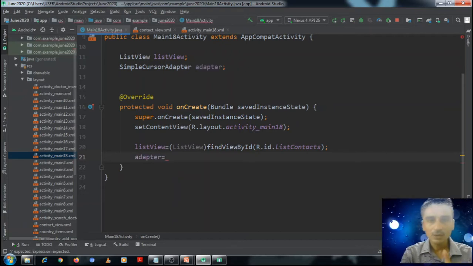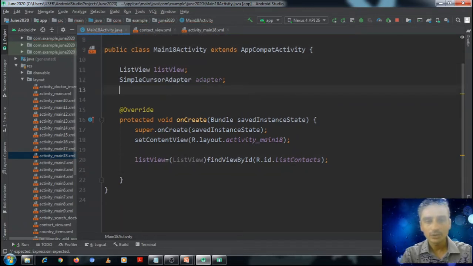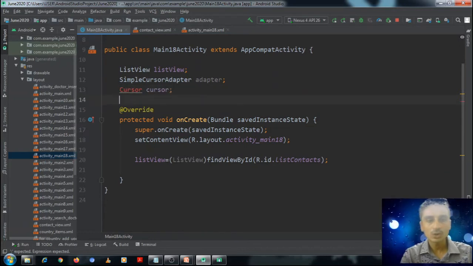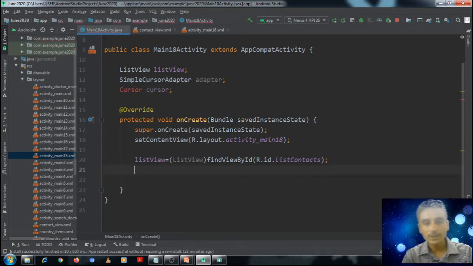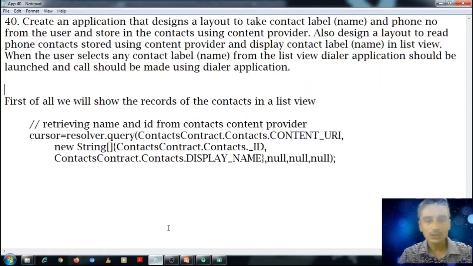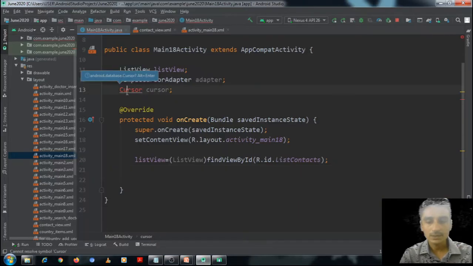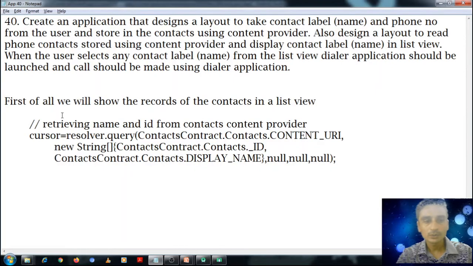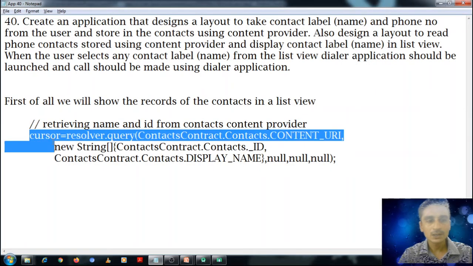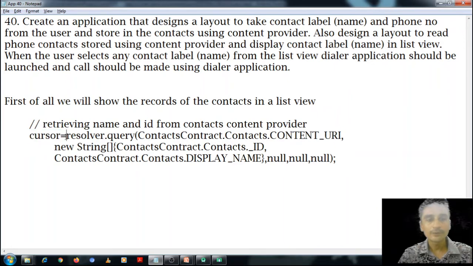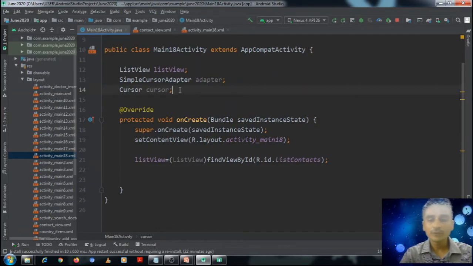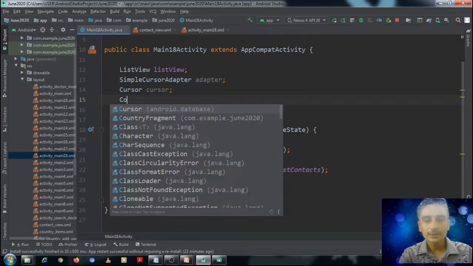Okay, but before the cursor adapter we should define a cursor. We should retrieve a cursor which will contain the records of the contact content provider. So let's see the code that we have discussed earlier in this video. What is the code to be implemented? Cursor is to be retrieved from the query method, resolver.query. So first of all we should define content resolver.